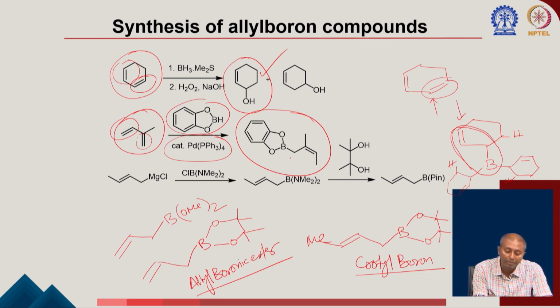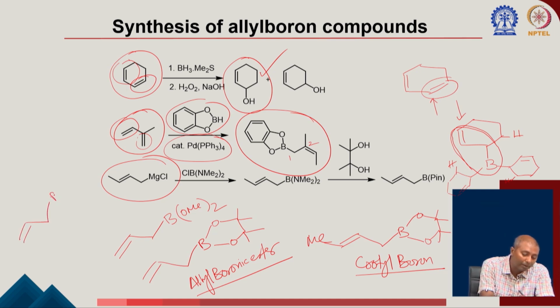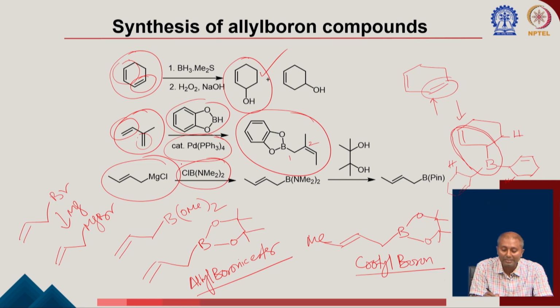If you give them the name 1 2, then it will be a 2-methyl butenyl boron compound. Okay. Again if you have this type of Grignard reagent, that could be this one, or if you start from allyl bromide and put some magnesium here, that can also generate an allyl Grignard. All these reagents, once you treat with this Cl B NMe2, can generate these compounds where it will be eliminating Cl, generating B NMe2.